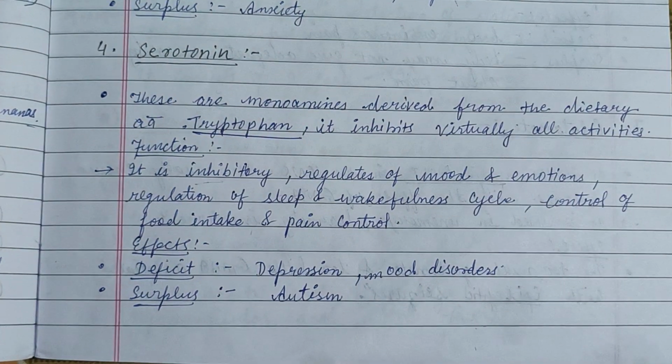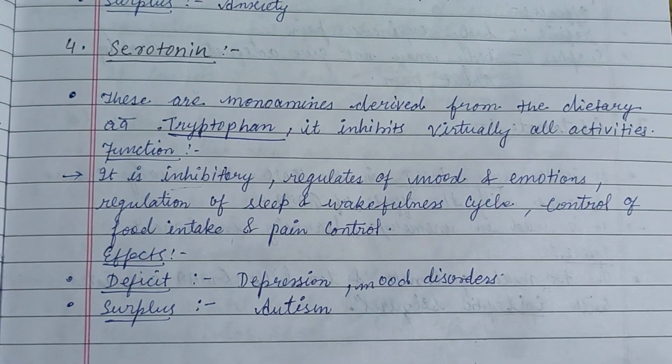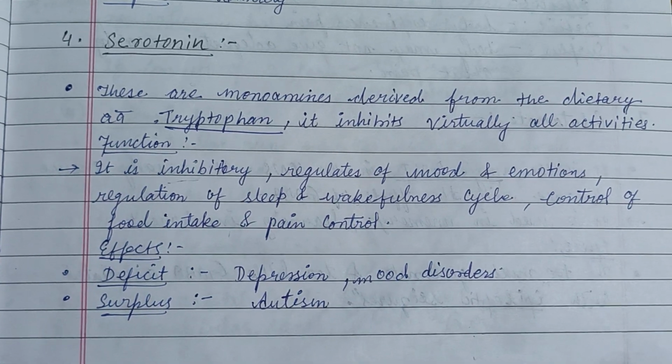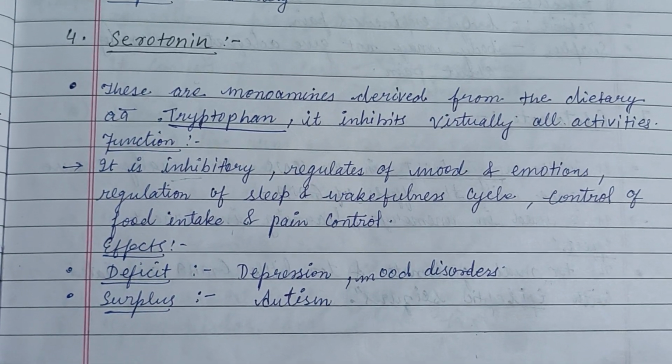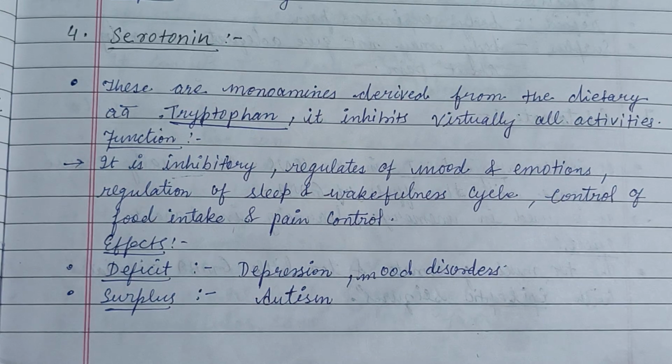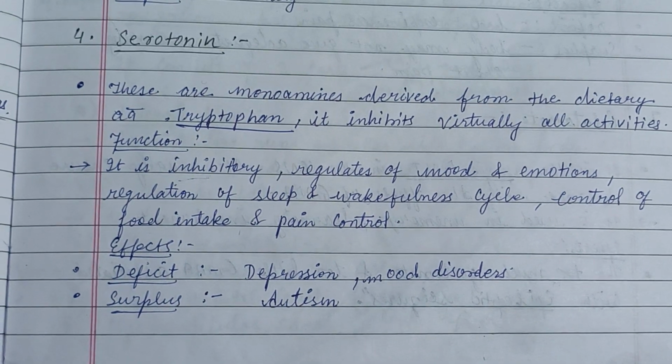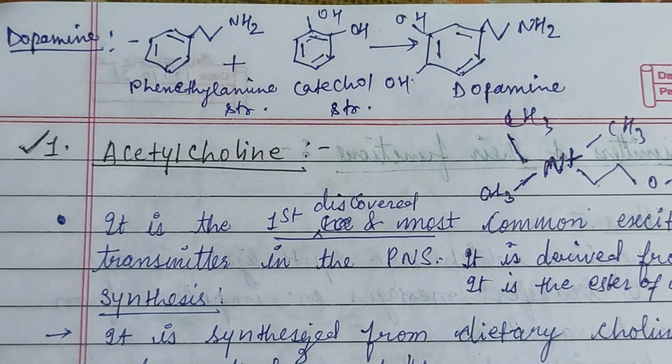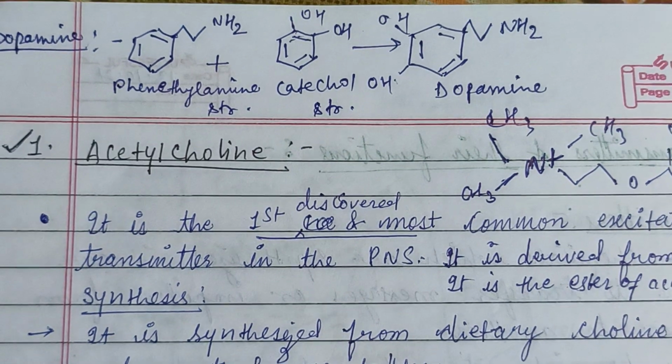So next one is serotonin. It is inhibitory, regulates mood and emotions, regulation of the sleep and wakefulness cycle, control of food intake, and pain control. Deficit causes depression and mood disorder, whereas the surplus causes autism. On the above side, it is the structure of dopamine.